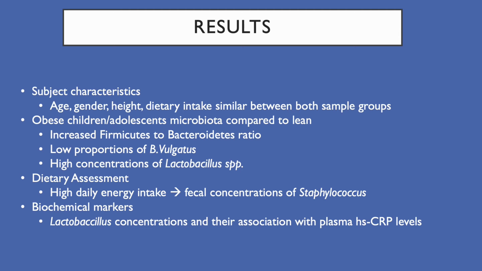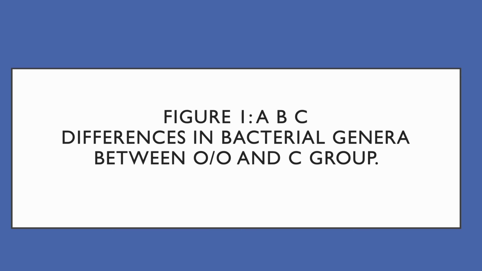The increased CRP levels were positively correlated to increased concentrations of lactobacillus and also an increased measure of the Firmicutes to bacteroidetes ratio. What does this mean? Once again, concentrations of these bacteria in obese children are positively correlated with biomarkers that indicate internal inflammation that leads to or indicates cardiovascular disease. The findings give us insight into the pathophysiological process of obesity. We will now visualize the differences in the results via the following figures.